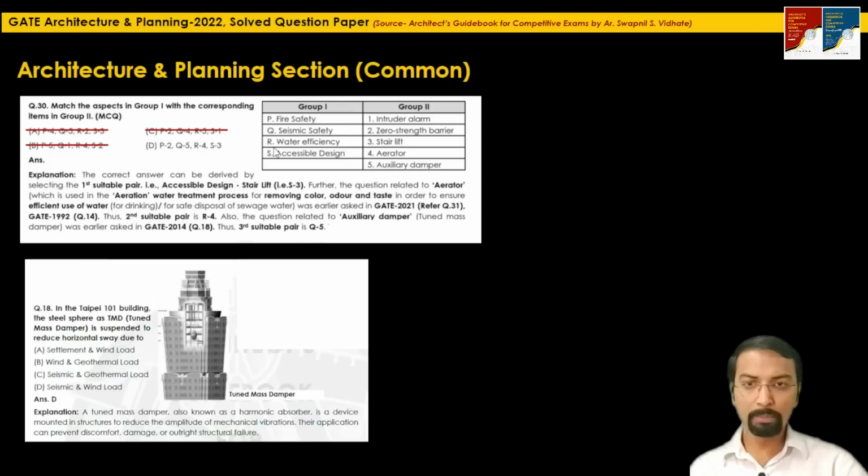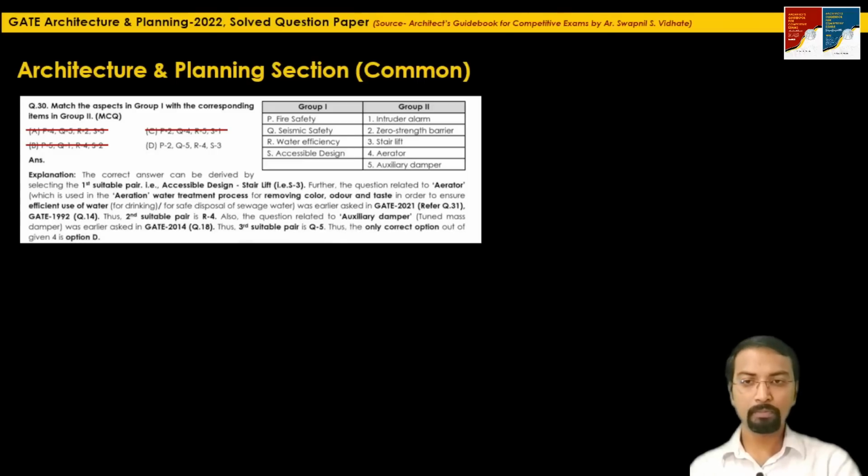So the third pair which we can lock here is Q with 5. So as I said, these two pairs are enough to decide the correct option in this MCQ question. So here option D is the suitable option. So total marks we have achieved till now, by adding these 2 marks, will be 31 marks.